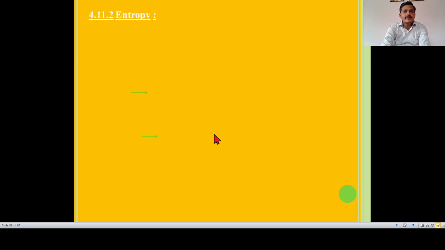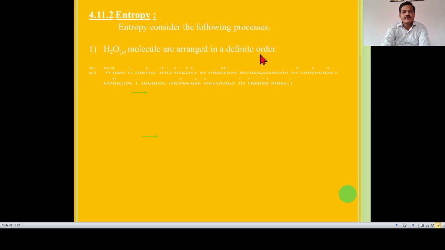Now, second point is entropy. Consider the following process. Number one, H2O solid, that is ice. Molecules are arranged in a definite order. We observe ice exists in a crystalline solid phase. So the force of attraction between solid molecules is very strong.